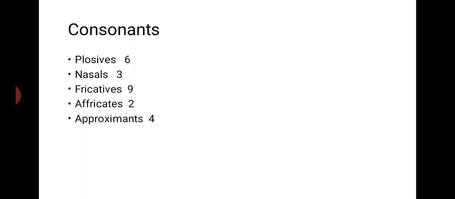Consonant sounds. So consonants can be further divided into different categories. So there are 6 plosives, 3 nasals, 9 fricatives, 2 affricates, and 4 approximants.